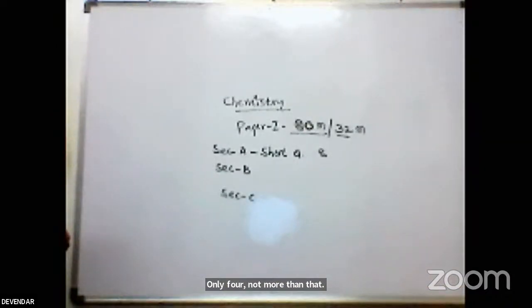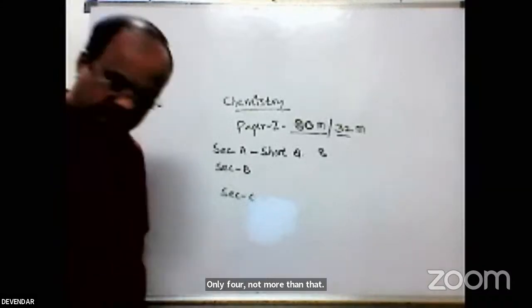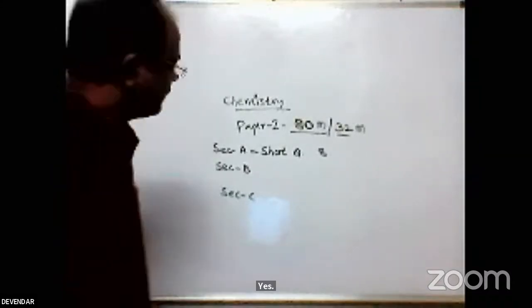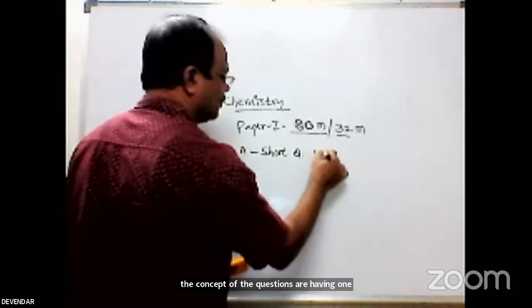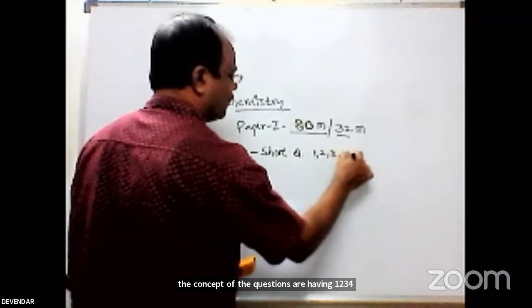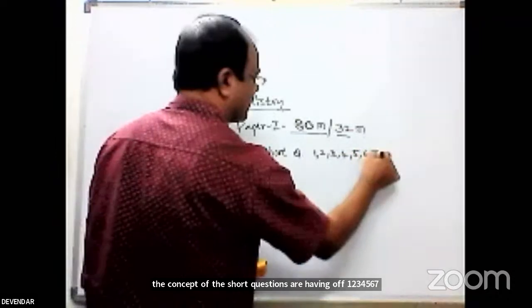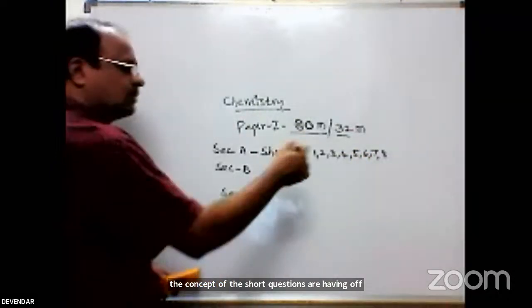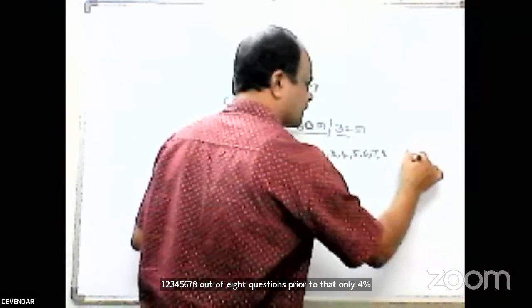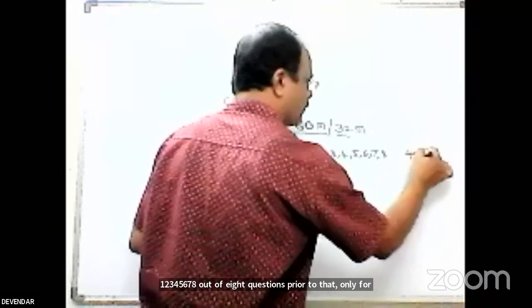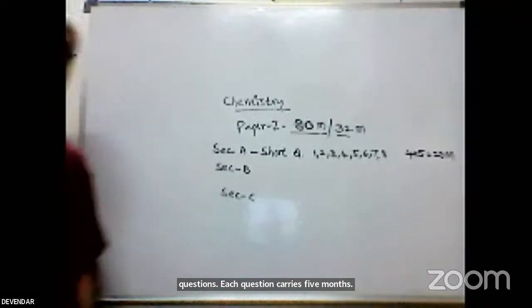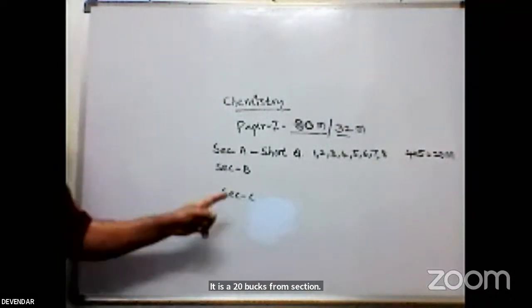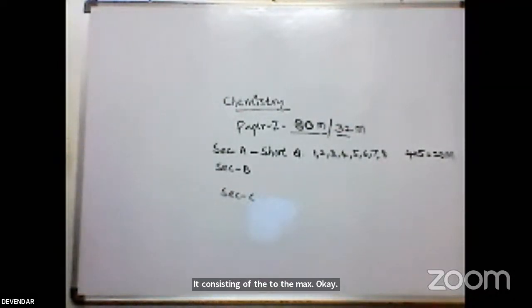So here, the short questions are 1, 2, 3, 4, 5, 6, 7, 8. Out of 8 questions, we have to write only 4 questions. Each question carries 5 marks. It is 20 marks. Section A consists of 20 marks. Okay, coming to section B.